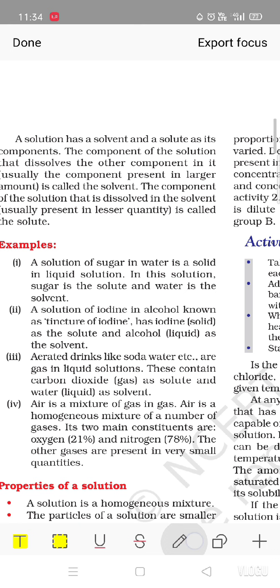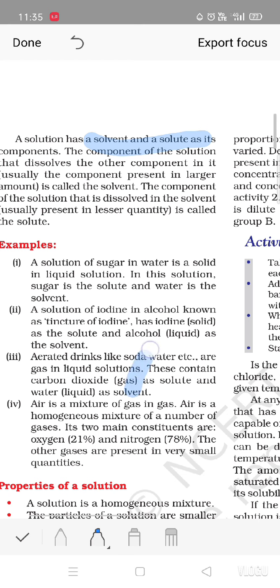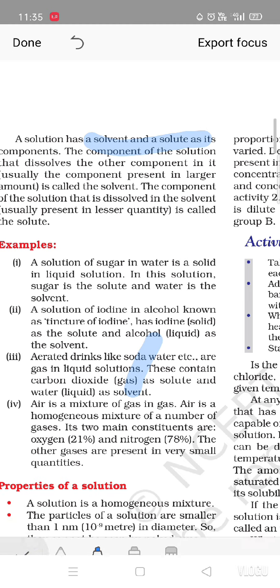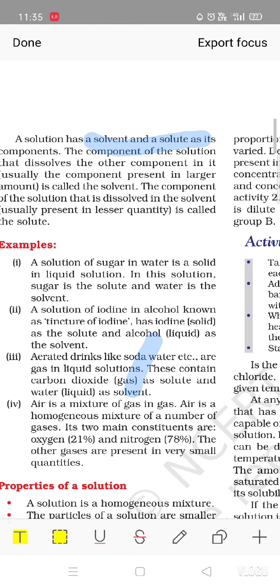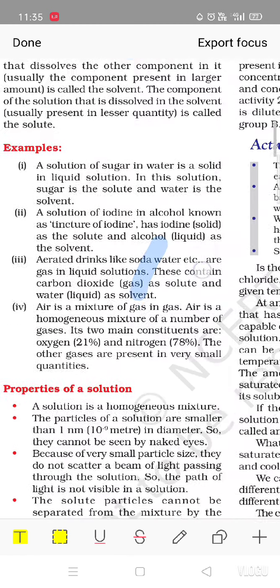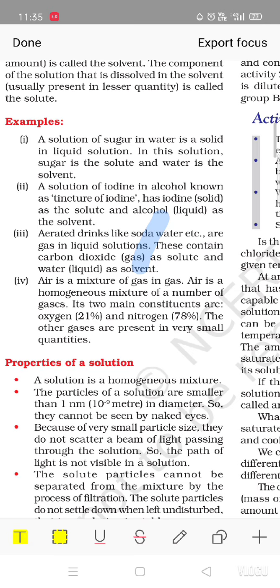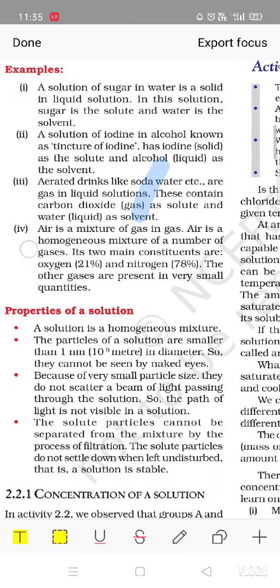Now alloy, what do we mean by alloy? The topic is given here. An alloy is a mixture of two or more metals, or a metal and a non-metal, and it cannot be separated into its components by physical methods. Actually, an alloy is a mixture of metal with metal or non-metal, and one more property is that they can't be separated by physical methods. An example of an alloy is brass. Brass is an example of an alloy which is a mixture of 30% zinc and 70% copper. So this is also known as a solid solution.